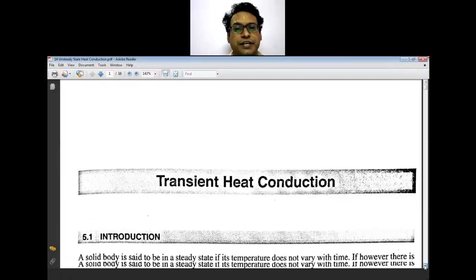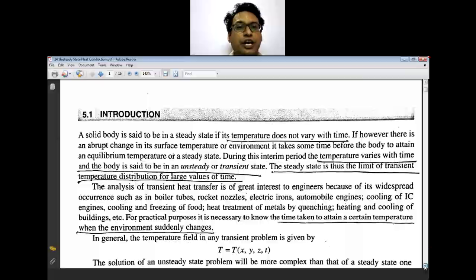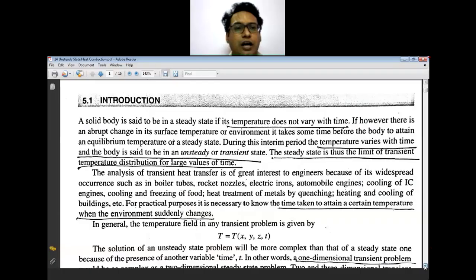Students, I welcome you. Today we are going to discuss transient heat conduction, that means unsteady state heat conduction. As we have seen, three different terms are associated with the general heat conduction equation: the diffusion term, the generation term, that is the heat generation term or heat consumption term, and the third one is the unsteady state conduction.